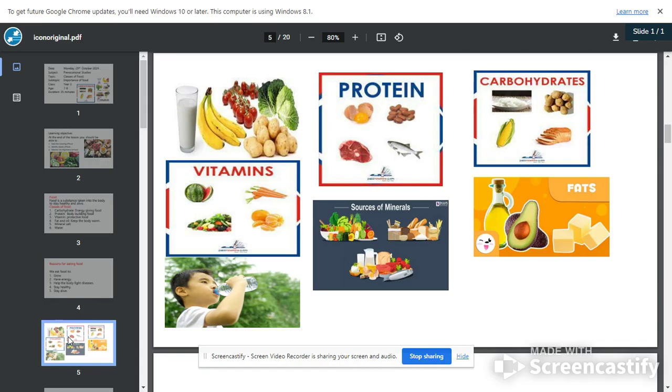Let's look at here. We have these six classes of food here. As you can see, what is this one here? This is water. What we have here is vitamin. All this one here will give us vitamin. Then we have our protein here. Then we have our carbohydrate and fat and oil. Let's continue.